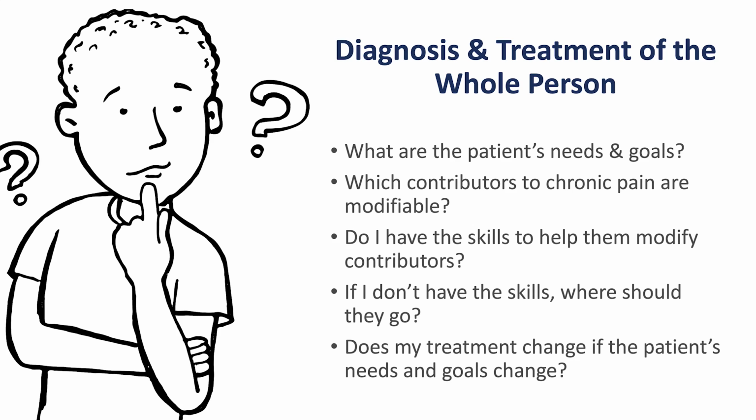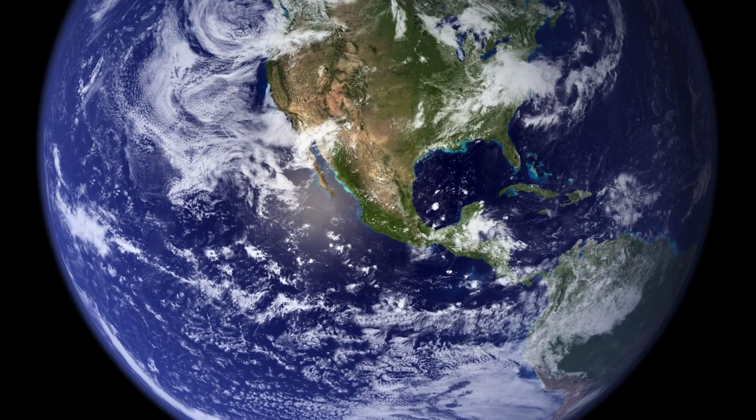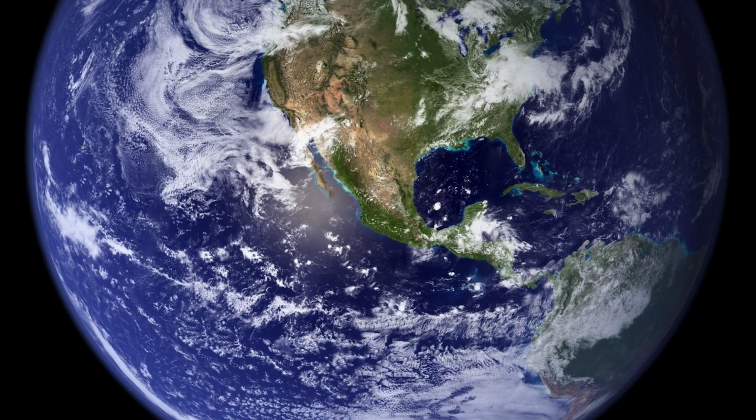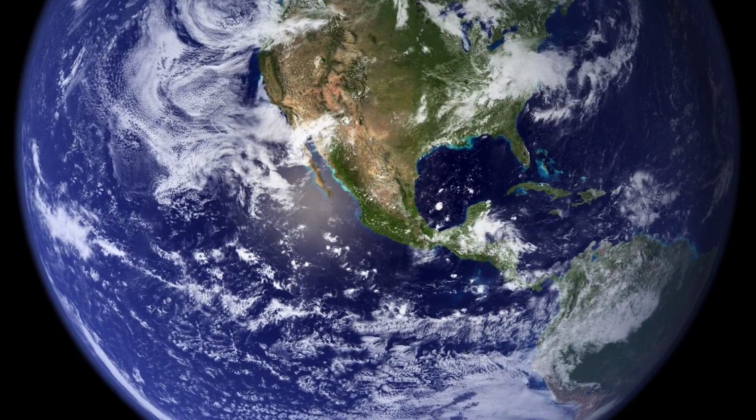Now, this process might become daunting because there are over 7.8 billion people on the planet Earth. That means there potentially exist 7.8 billion permutations of the pain experience that we as clinicians need to be able to figure out. This is why the concept of phenotyping came to be.